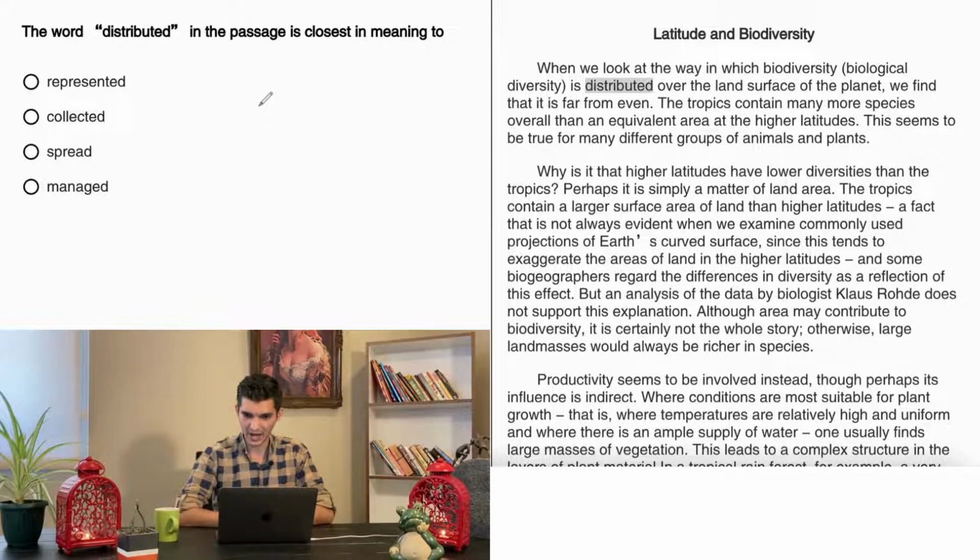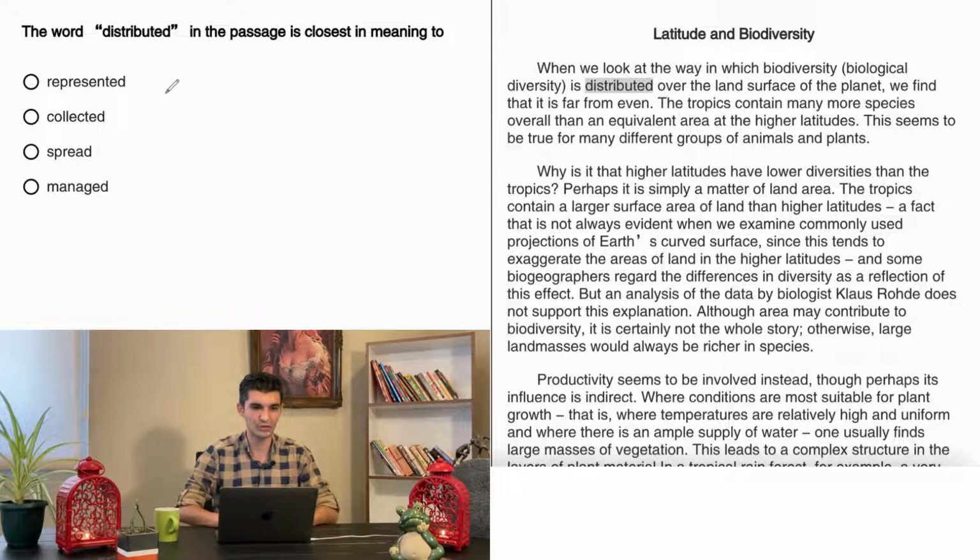When we look at the way in which biodiversity, biological diversity, is distributed over the land surface of the planet, we find that it is far from even. It's not equal. So if something is distributed over the land surface of the planet, it means that it is scattered. It is thrown to the places, in fact. So it is basically scattered. It is scattered is the basic word that comes to my mind right now for this one. So that's the guess that I have for that one.